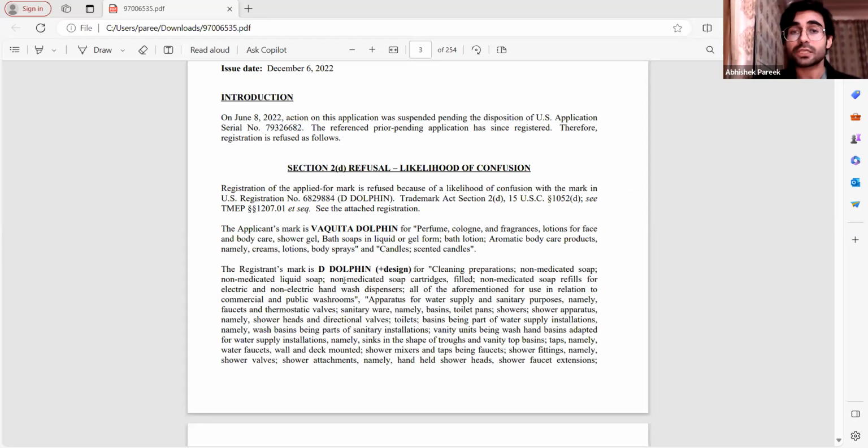And that is why USPTO is going to be posing certain objections when they feel that there is a likelihood of confusion, means that because of the similarity of the overall goods or services and the trademark, there is a likelihood of confusion, and therefore they are not willing to register your trademark, since you are the one who is subsequently trying to register the trademark, and there is somebody who already exists who has filed an application, right?